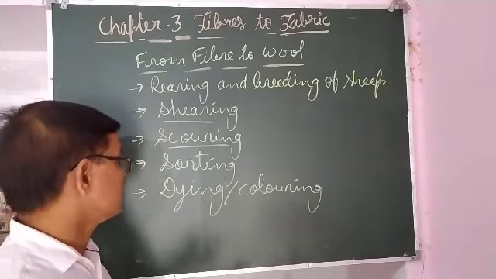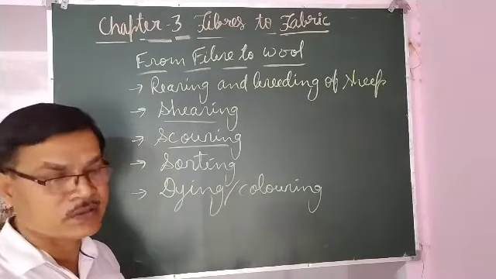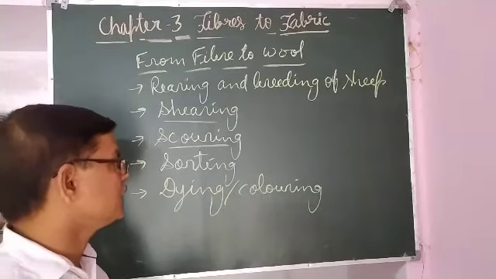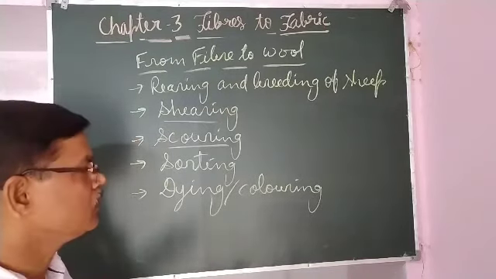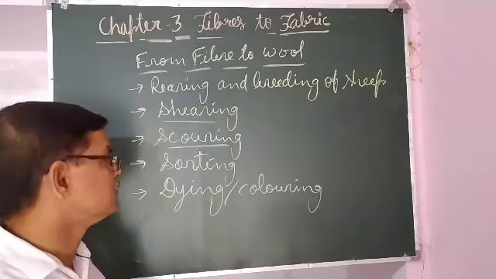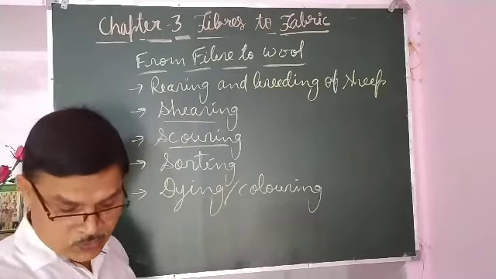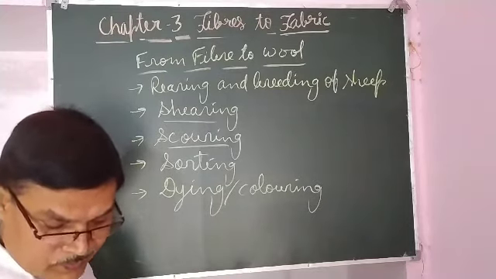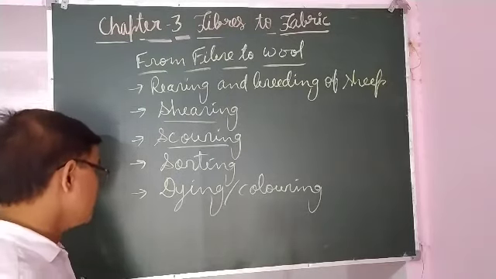So it is colored in different colors according to our desire, according to the demand of the people. Green, yellow, red, whatever color we require, we color it, to get fabrics of different colors. So dyeing is done.